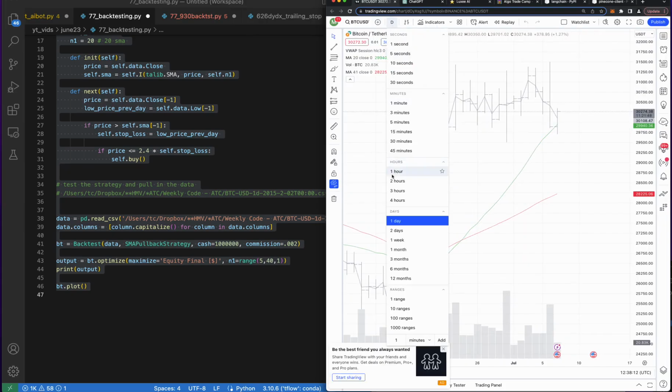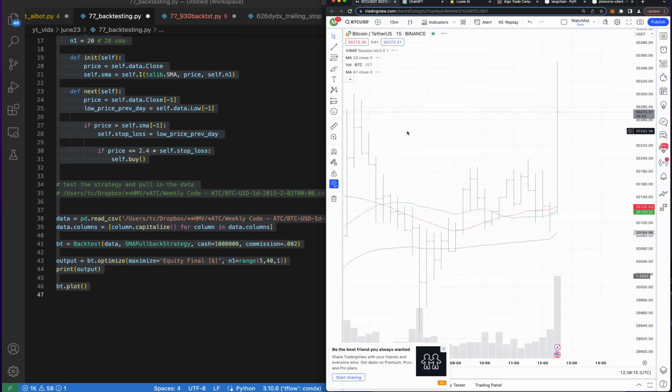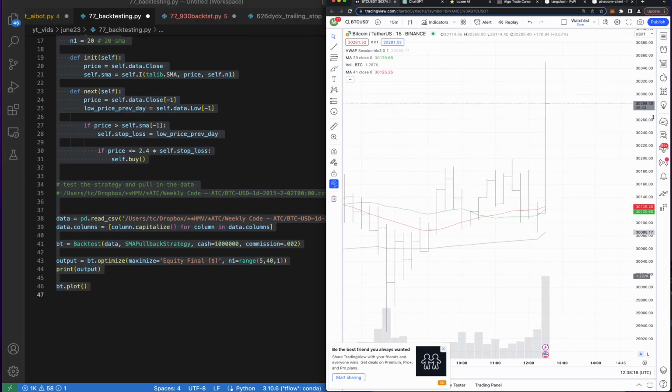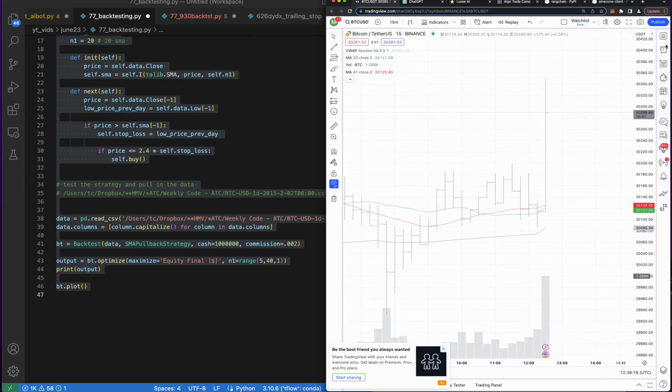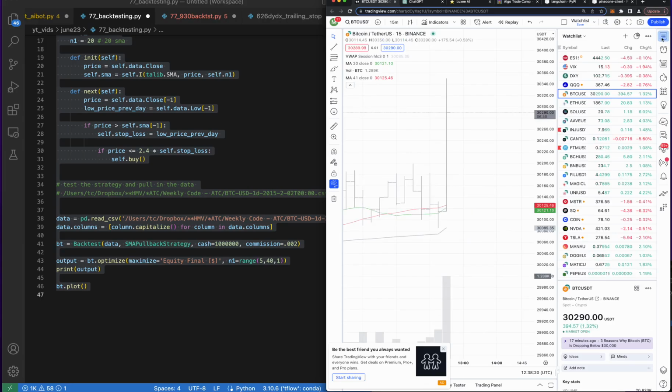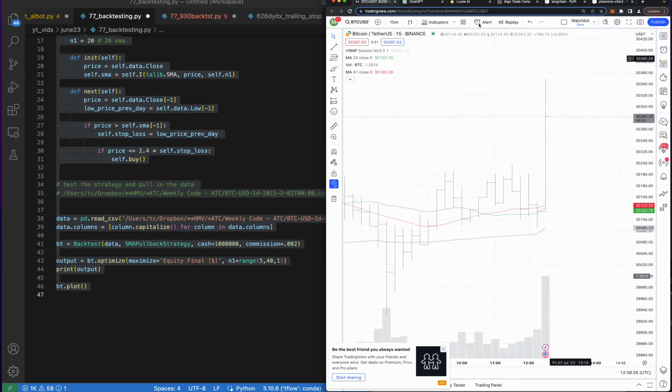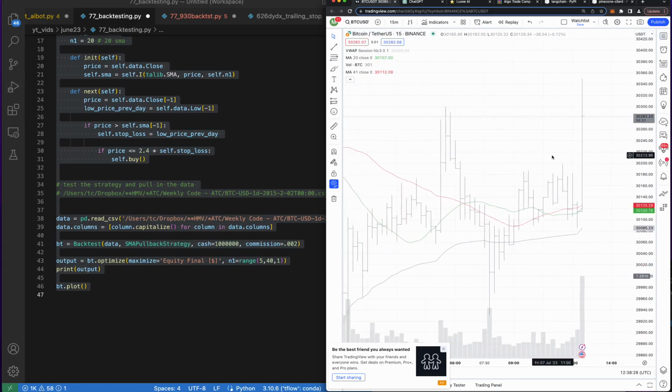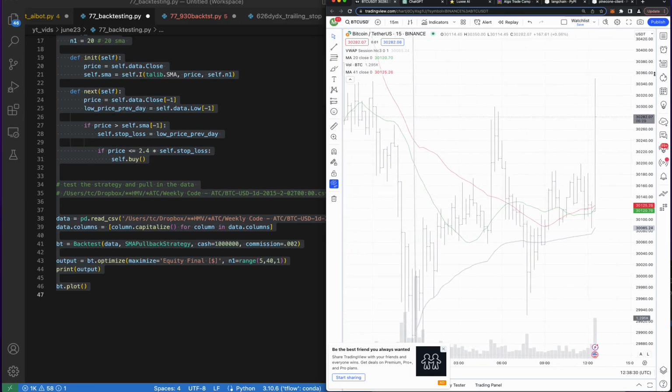Let's go ahead and switch this to the 15-minute. I think it's 8:40 right now, so I'm curious about what's going to happen here in the market. Looks like we just had a pretty big bar here. Always like to keep my eye on the market around this time. But anyways, let's jump back into it.